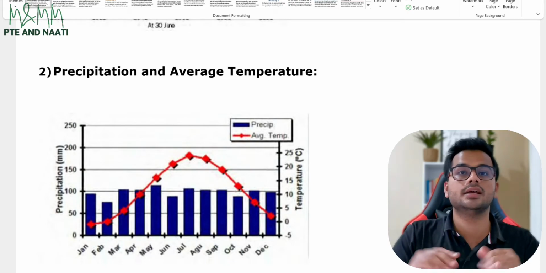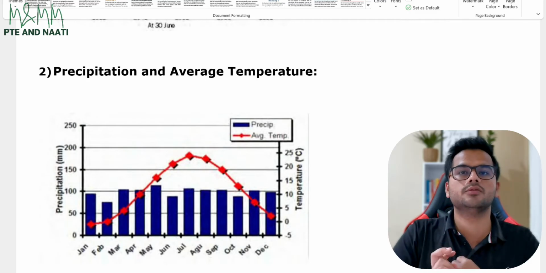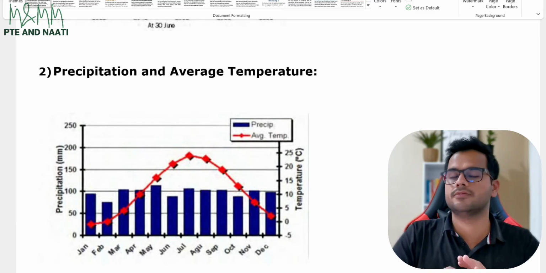As long as, again, I said, as long as you maintain your fluency, as long as you maintain your pronunciation of every single word, you should be able to get a full score for every single describe image.